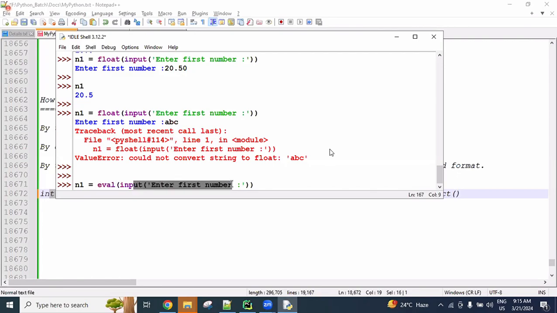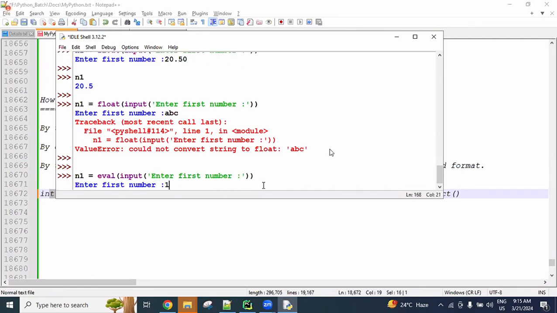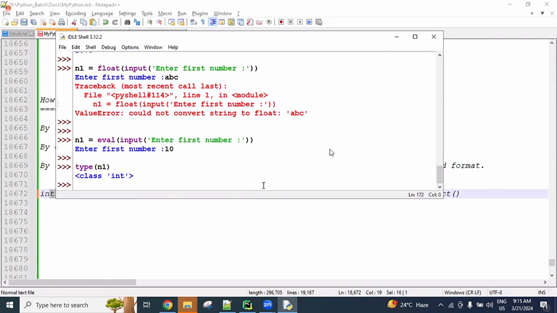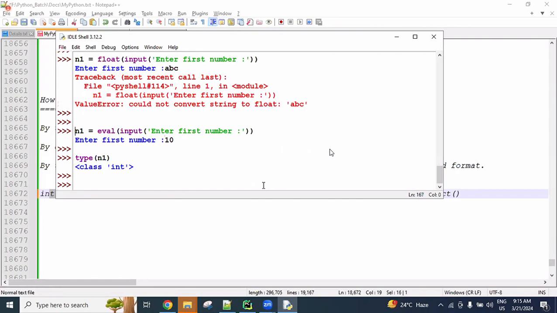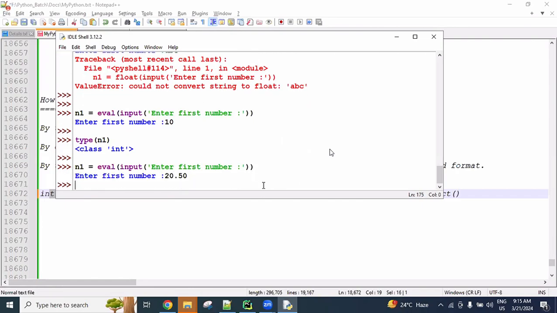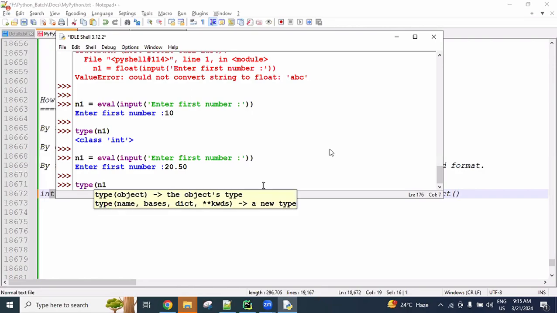It checks what type of value was entered by the user. For example, if an integer is entered, the type of n1 is integer. Next, if a float type value is entered, then the type of n1 is float.